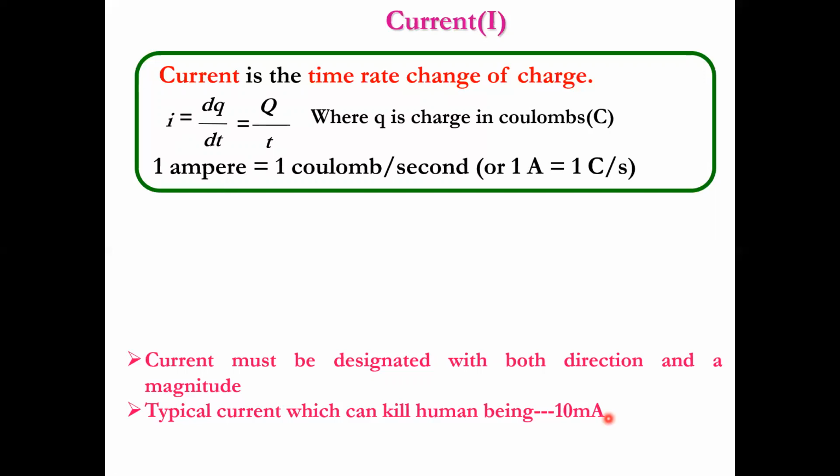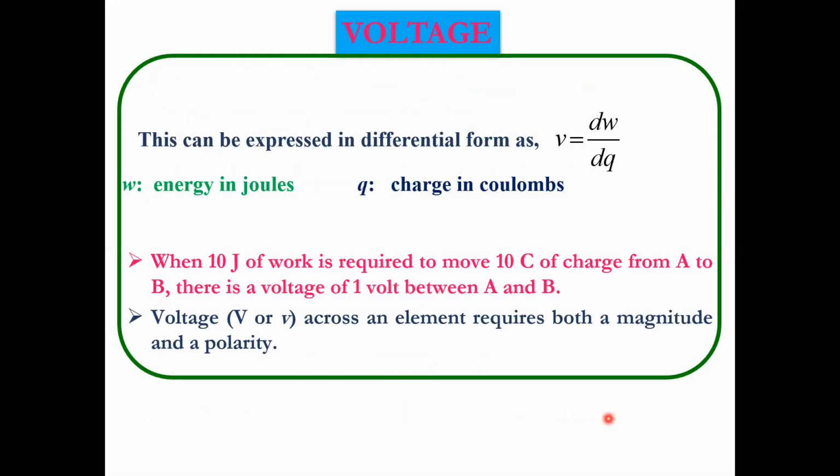Next one, voltage. Voltage, potential difference, or electromotive force, all these are approximately the same, with slight variation. Coming to our definition, let a unit positive charge Q be there. I would like to move this charge from point A to point B. In order to move this charge from one point to another, some work has to be done. The work done in bringing a unit positive charge from point A to point B is nothing but voltage. V equal to dW by dq.